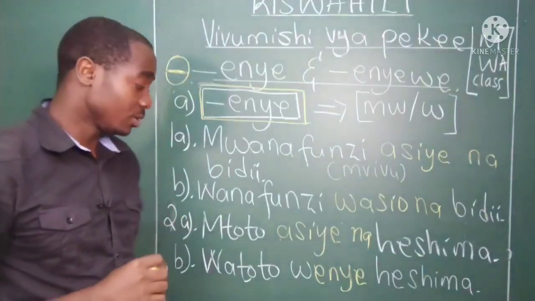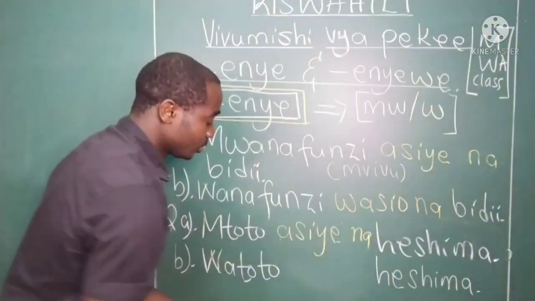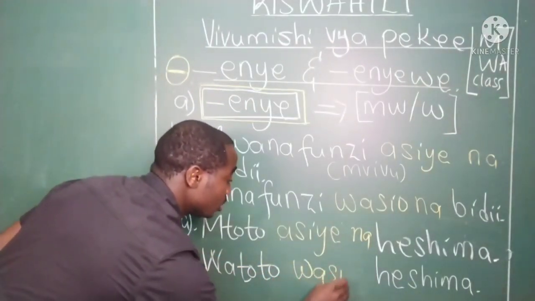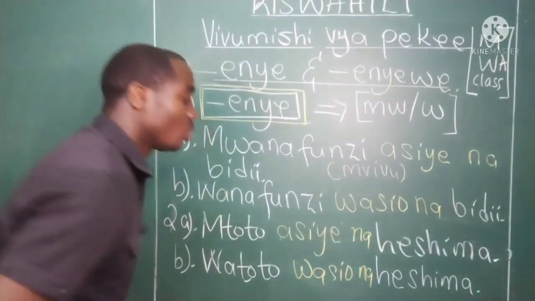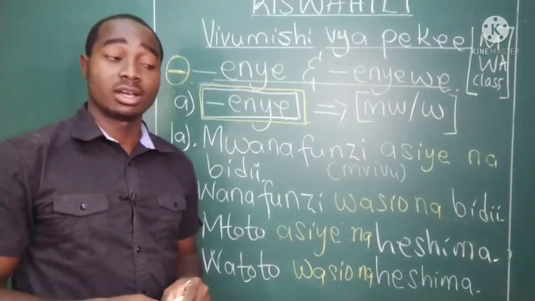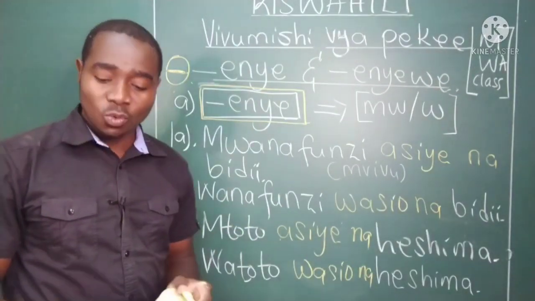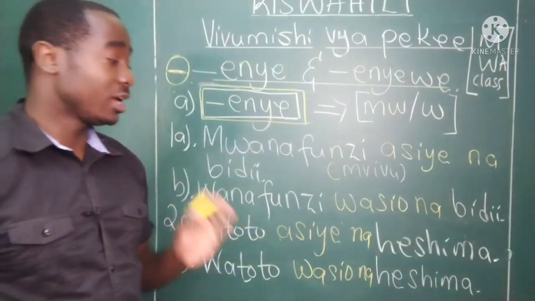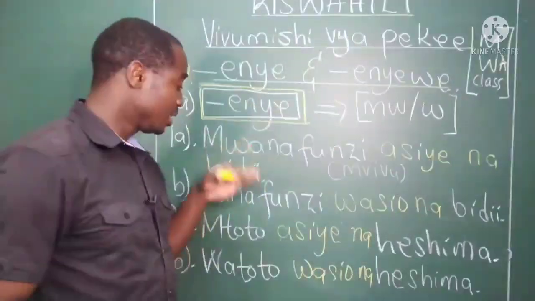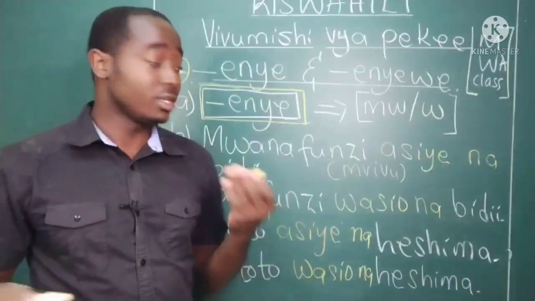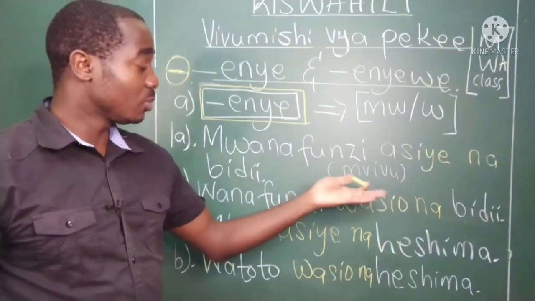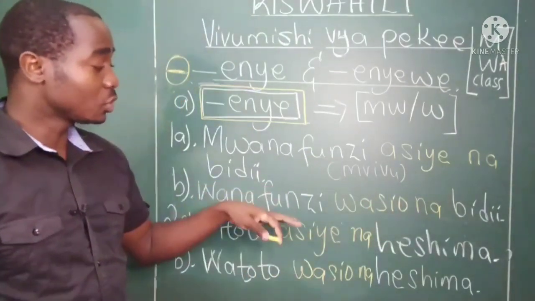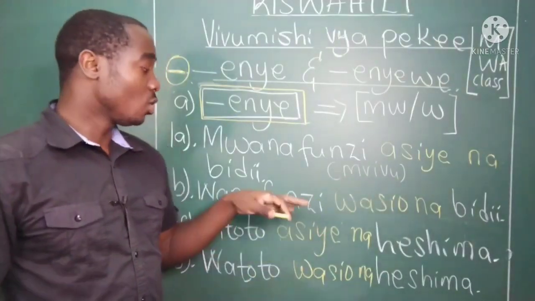Mtoto asiye na heshima. Watoto wenye heshima. Watoto wasio na heshima. Sawa? Also, it's grammatically correct to use bila here. Mwanafunzi asiye na bidii, mwanafunzi bila bidii. Wanafunzi wasio na bidii, wanafunzi bila bidii. Hawa ni wanafunzi bila bidii. You can also say, but the most commonly used, wasio na bidii or wavivu.